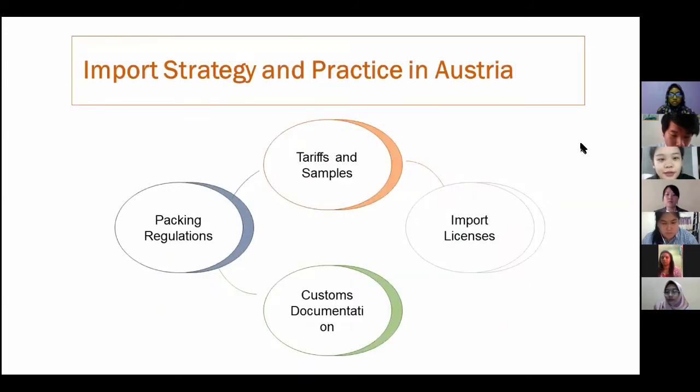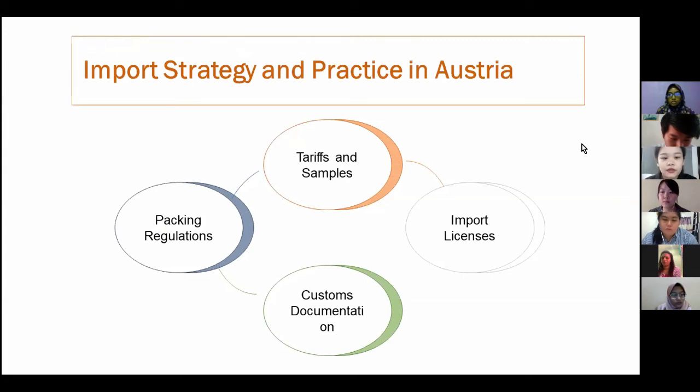Now I'm going to present about the import strategy and practice in Austria and the physical distribution in Austria. The packaging, regulation, tariff, and samples, import license, and customs documentation are included in the import strategy and practice in Austria. The EU packing regulations are applied in Austria.